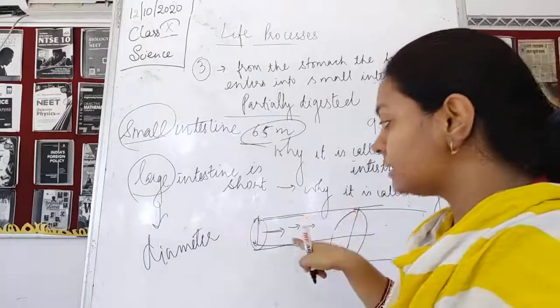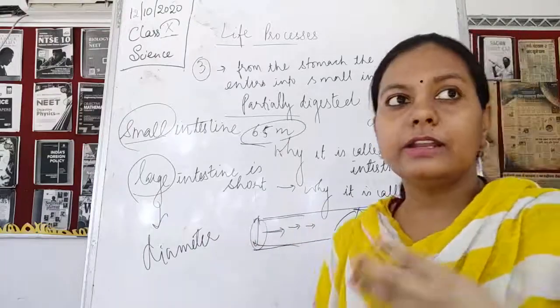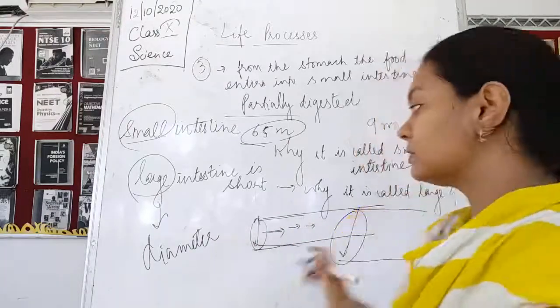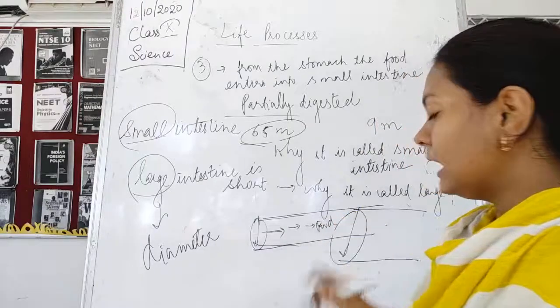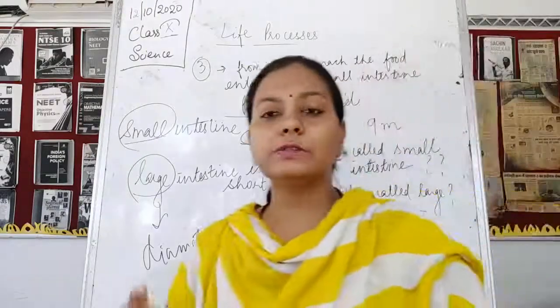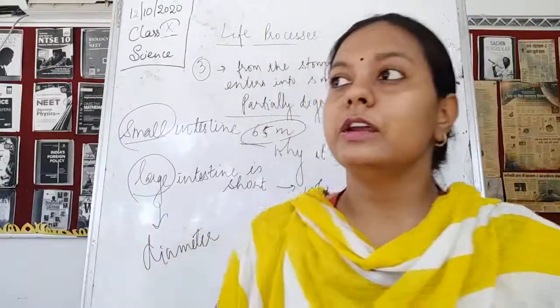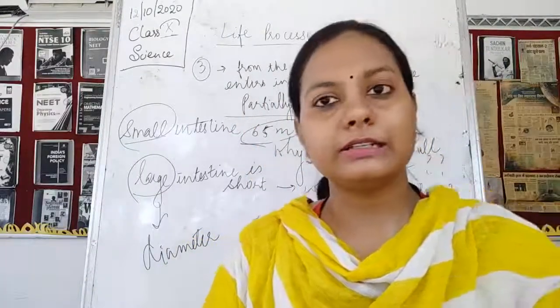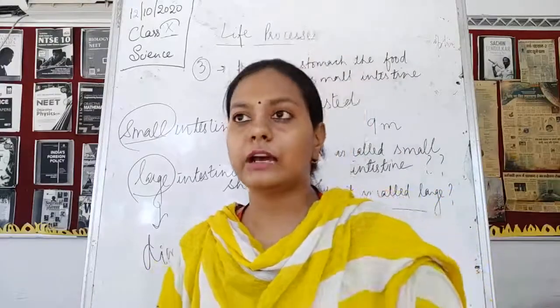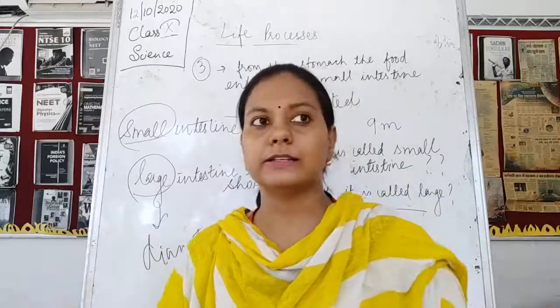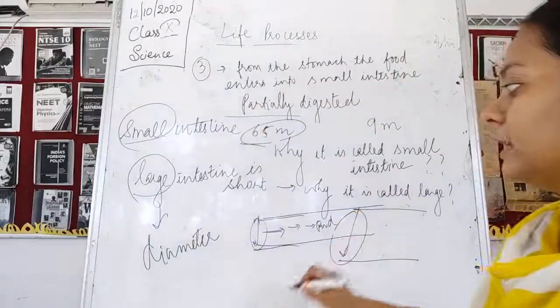If various secretions are added, then what happens? The various secretions are going to act upon the food. Now, as the food is moving in the forward direction, see, cellulose is present in the vegetables or in the herbivorous diet. More and more cellulose is present, and this cellulose is very complex.